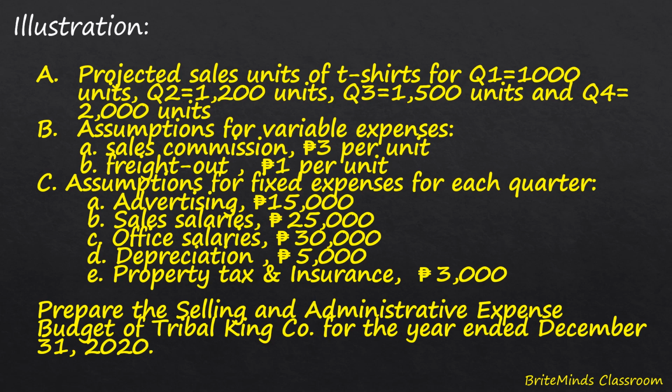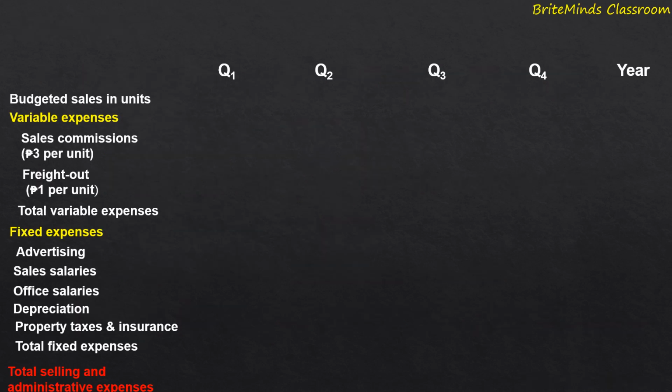Then prepare the selling and administrative expense budget of Tribal King Company for the year ended December 31, 2020.